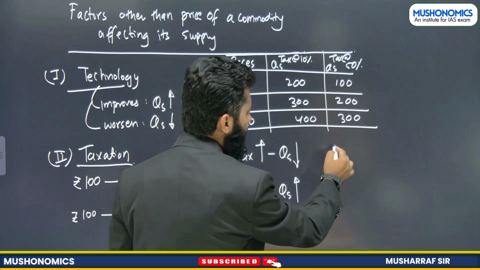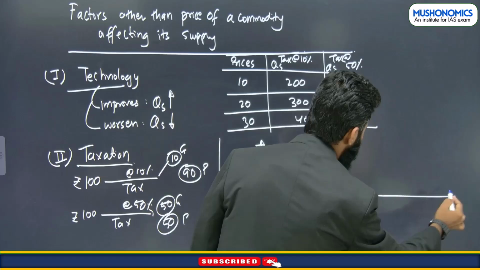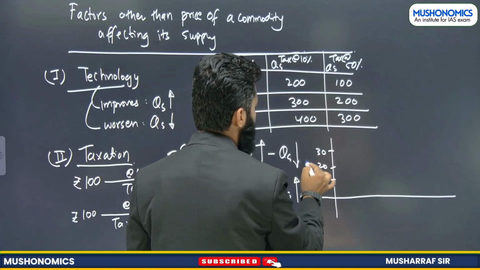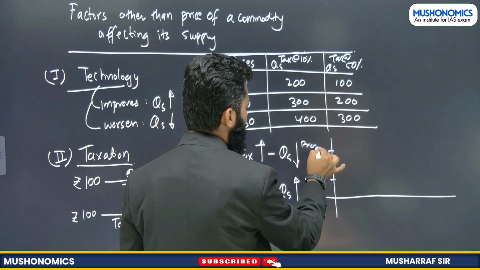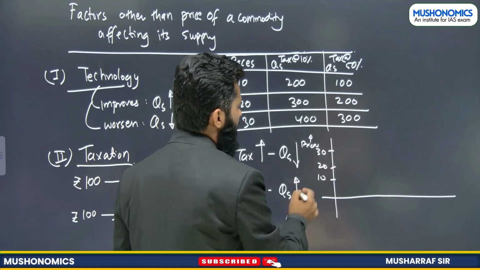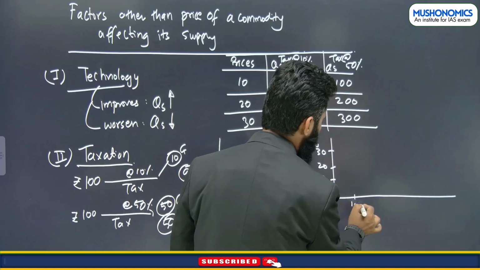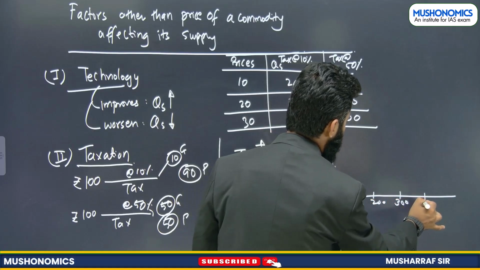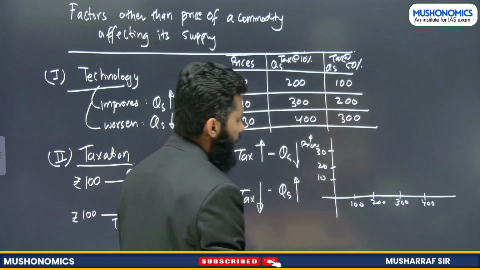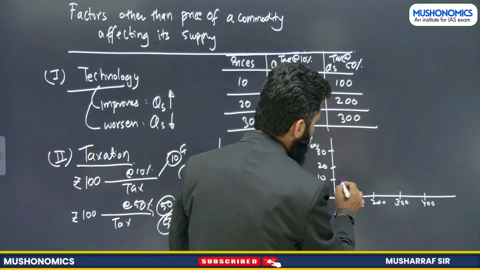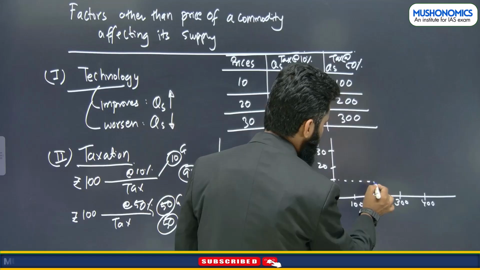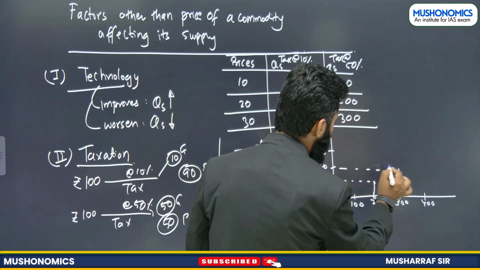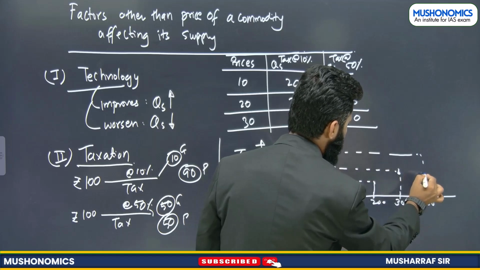And when we plot the supply curve here, 10, 20, 30, these are prices, right? Prices, and the quantities, as you can see here, 100, 200, 300, 400, right? At price 10, in the first case, 200, 300 and 400.